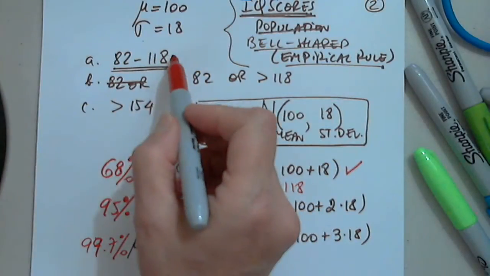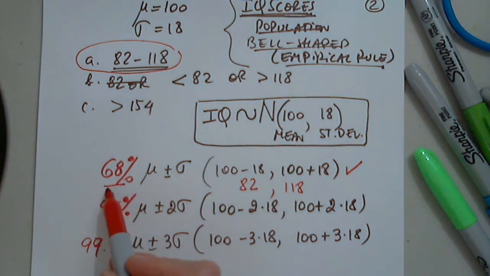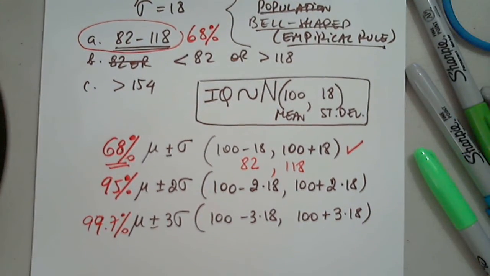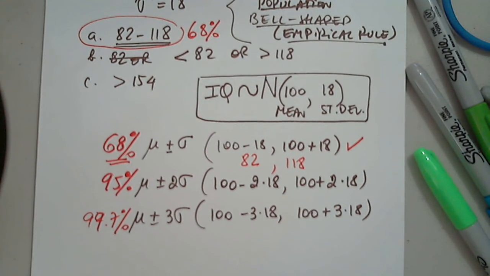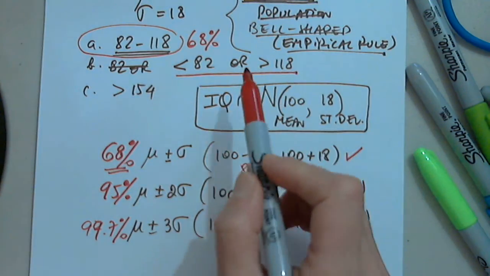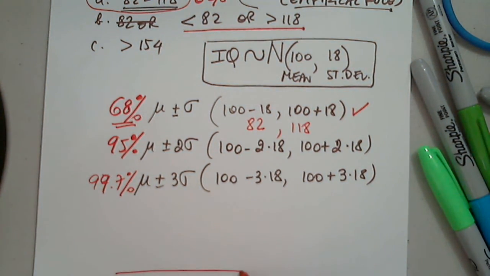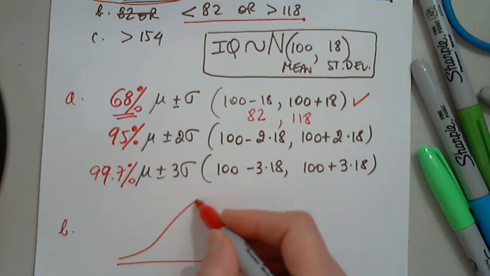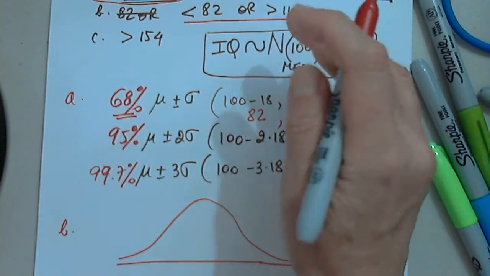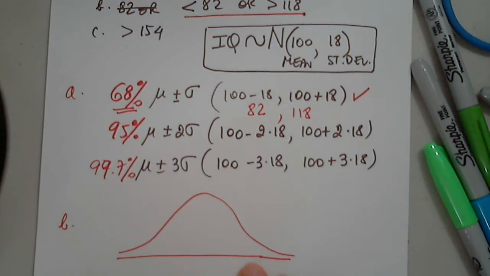So I already have the answer for part A. It's 68%. Now they're asking us this. This is not a tricky question. So this is part A and this is part B, but very interesting, very nice. We are talking about, we don't know this word yet, but for now I'm going to say bell-shaped.